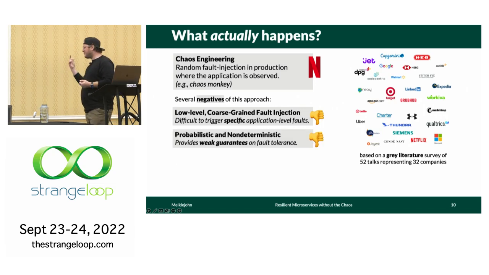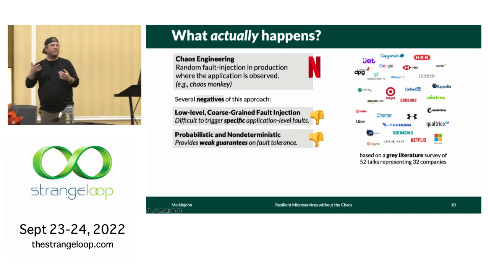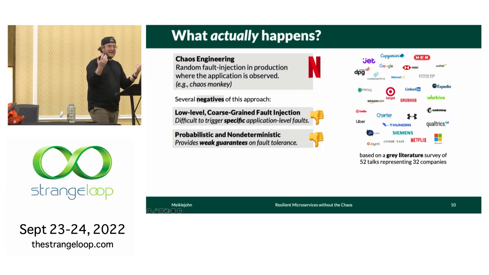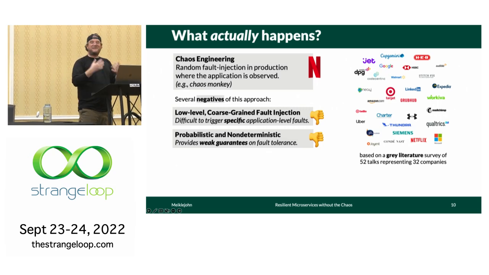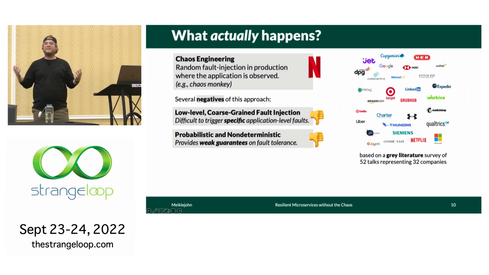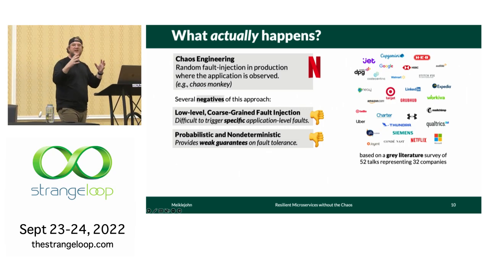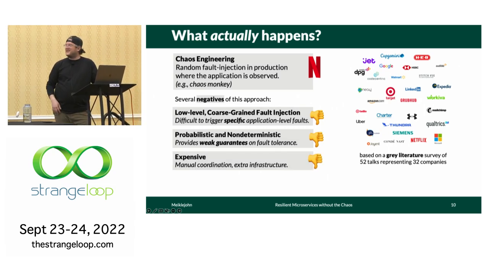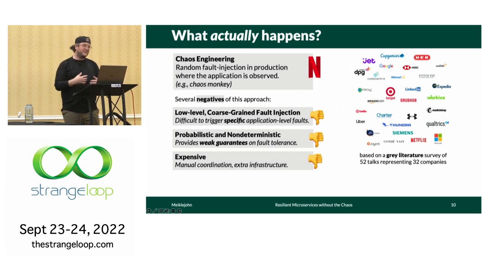A second problem is it's probabilistic. Without precise targeting, I might be injecting faults not knowing who's observing the failures or if anybody's observing them at all. And when I find a really interesting bug and I say to my colleague, check this out, I might not even be able to reproduce it without specific control of the system to allow me to sequence the messages just right to surface that bug. It's expensive. If you want to do this in staging and your staging mirrors production, it's expensive. If you want to do it in production with a copy of your traffic, it's even more expensive.